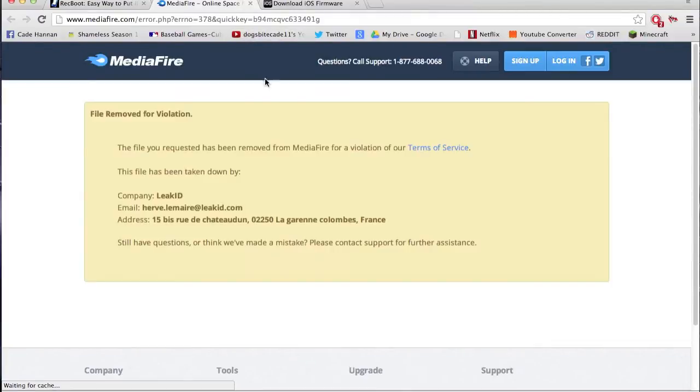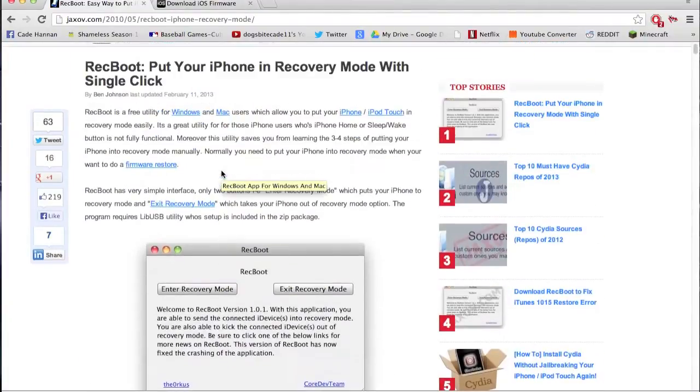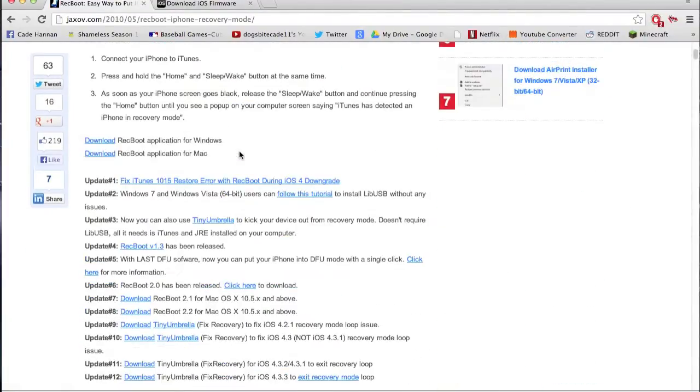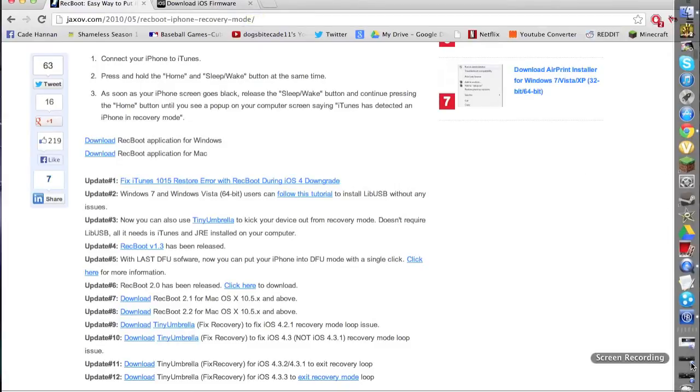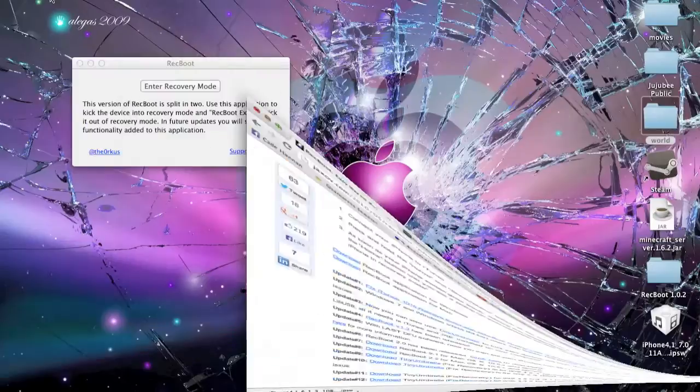Like this. So you have to go right here. Let's see. Right here. There's all sorts of them. So, alright. Now you are going to start it, and this is what it'll look like when you search it. Rec Boot, you'll just click this button.